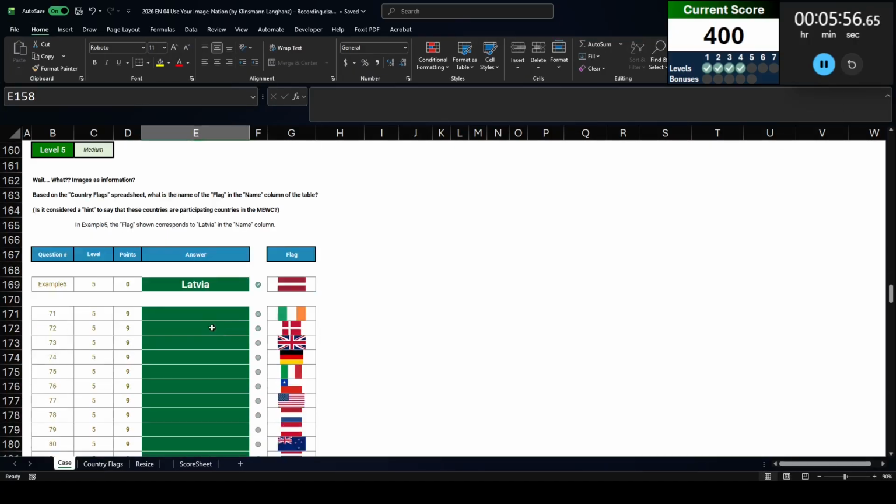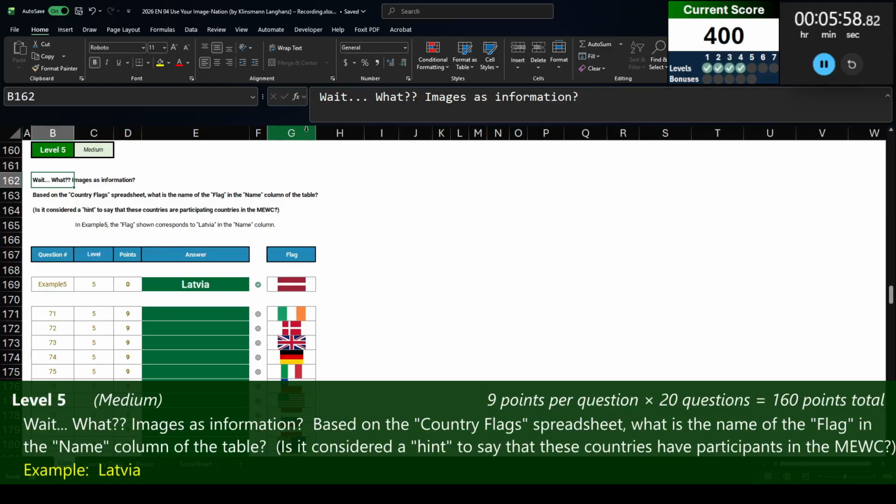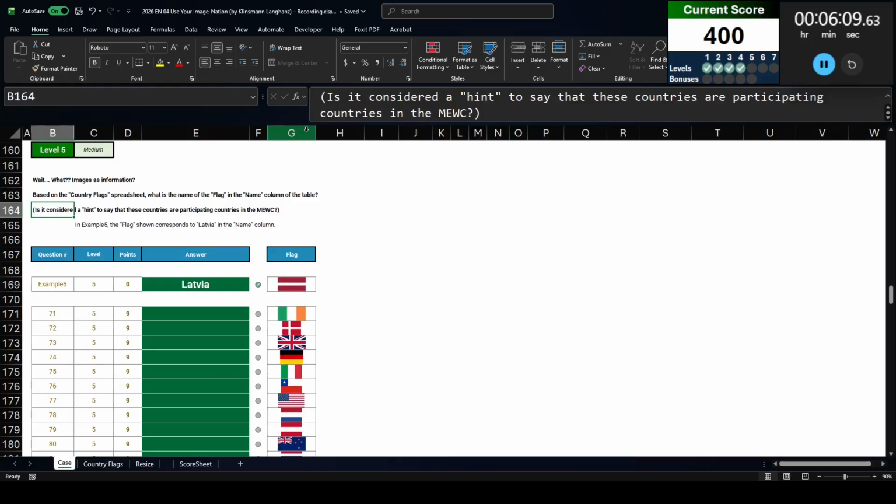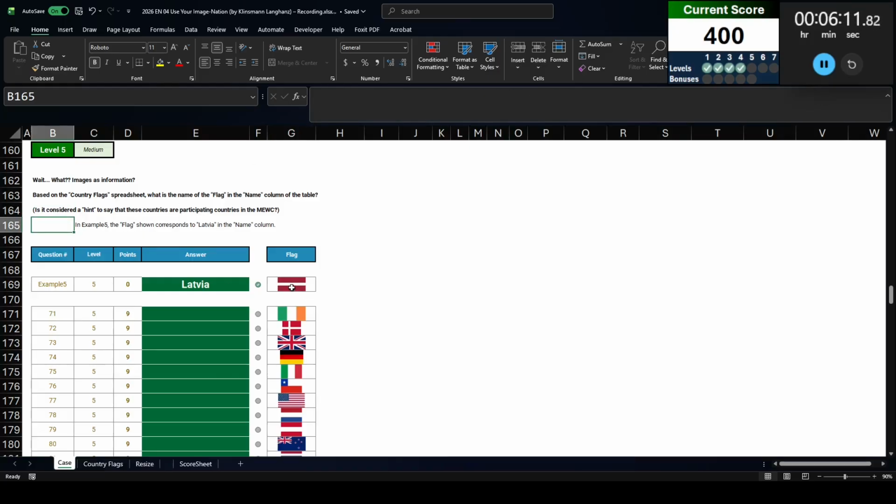Level 5. Wait, what? Images as information? Based on the country flag spreadsheet, what is the name of the flag in the name column of the table? It is considered a hint to say that these countries are participating countries in the MEWC? Maybe. All right, so we have a flag image here.